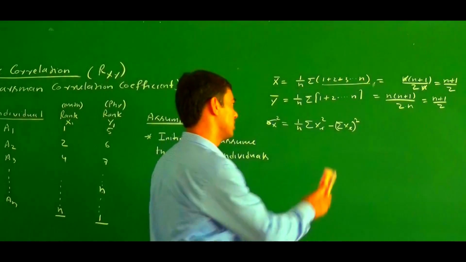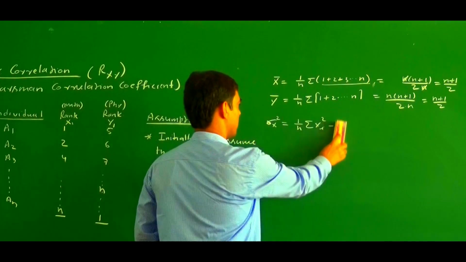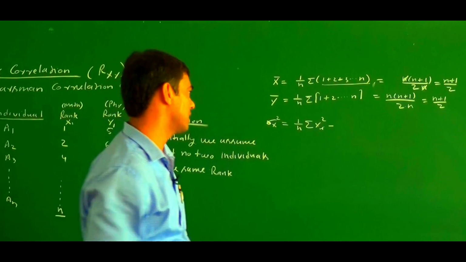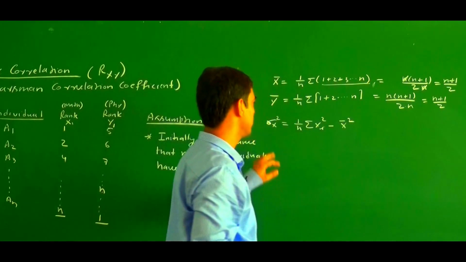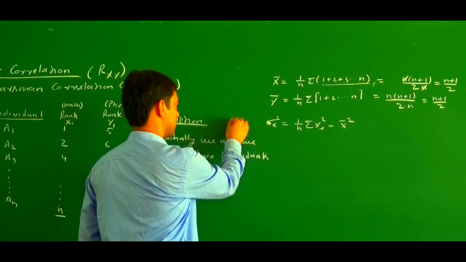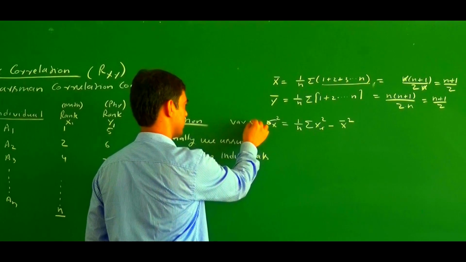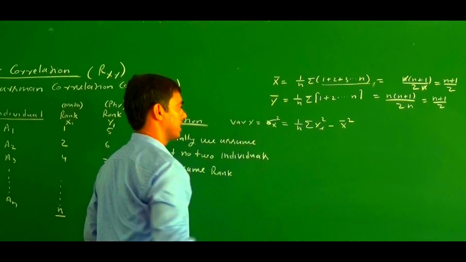If we write it in this form, 1 upon n summation of xi square minus x bar whole square, this is the variance of x, which equals sigma x square.